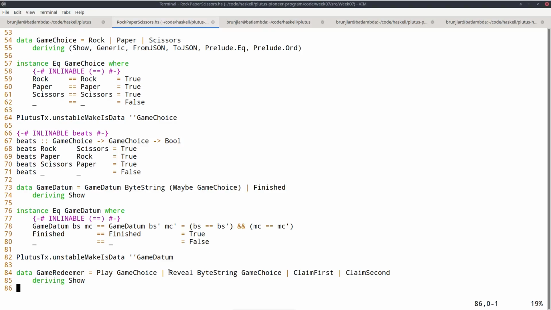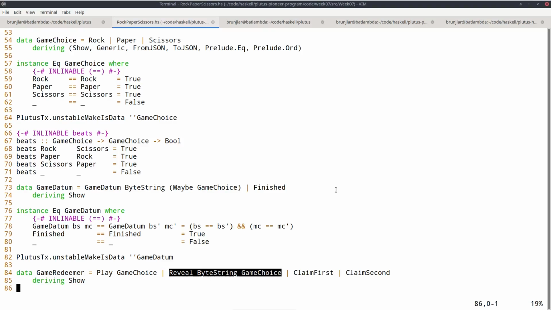There's one more change you need to make to the redeemer type. Earlier in the reveal case, we only had to provide the nonce. We didn't have to provide the actual move that the first player made because he would only reveal if he won, so if he made the same move that the second player made. So this was redundant information and we didn't need it. But now we do need it because there are 2 possibilities for what the first player could have done.